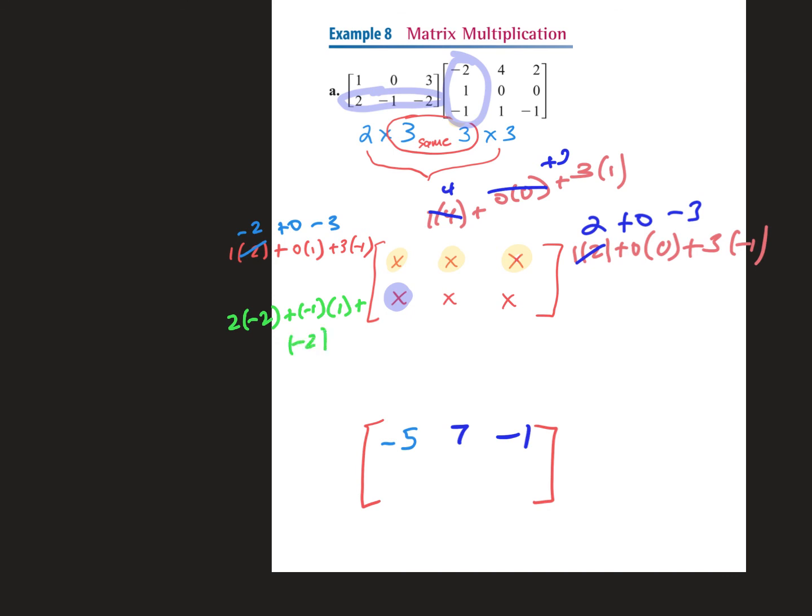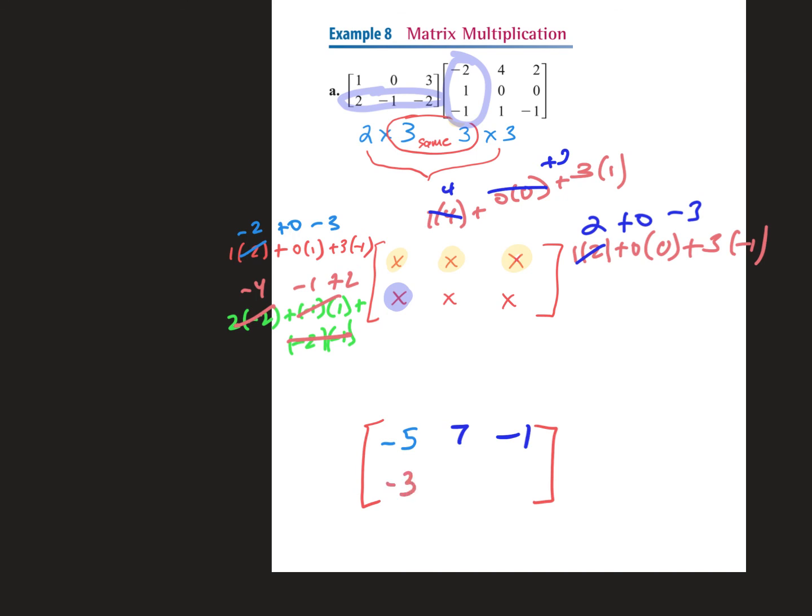Negative 2 times negative 1. So when we evaluate here, 2 and negative 2 gives me negative 4. 1 and negative 1 gives me minus 1. And then negative 2 and negative 1 gives me plus 2. So what's negative 4 minus 1? Negative 5? Plus 2 gives me negative 3. Good.